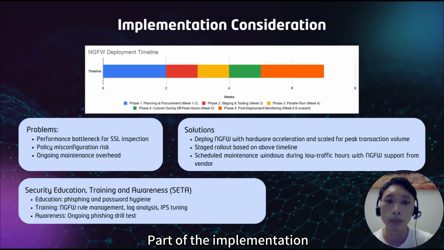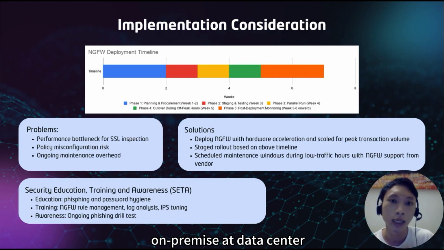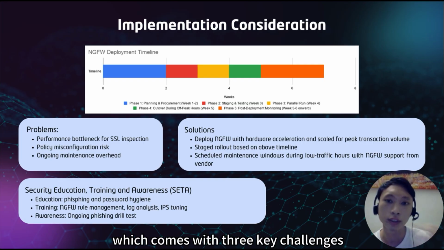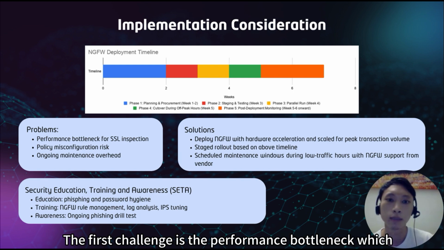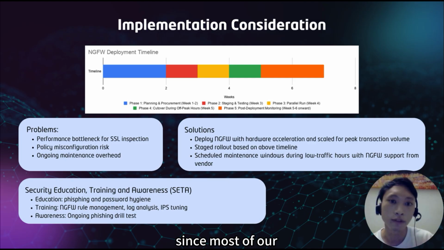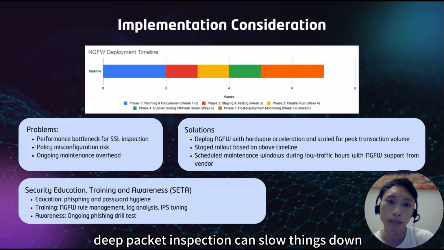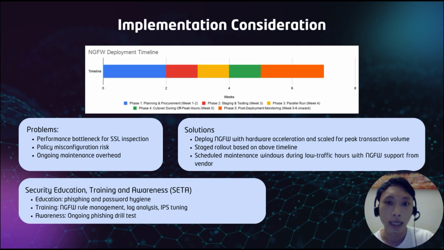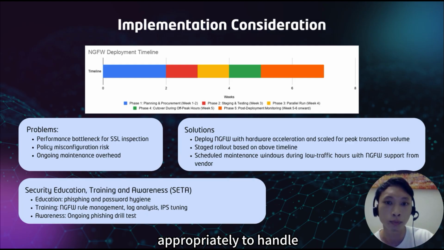Part of the implementation consideration is to deploy our NGFW on-premise at the data center, which comes with 3 key challenges, each paired with a practical solution that we propose. The first challenge is the performance bottleneck, which is caused by SSL inspection. Since most of our e-commerce traffic is encrypted in HTTPS protocol, deep packet inspection can slow things down. Our solution is to deploy an NGFW with hardware acceleration scaled appropriately to handle peak transaction volume.